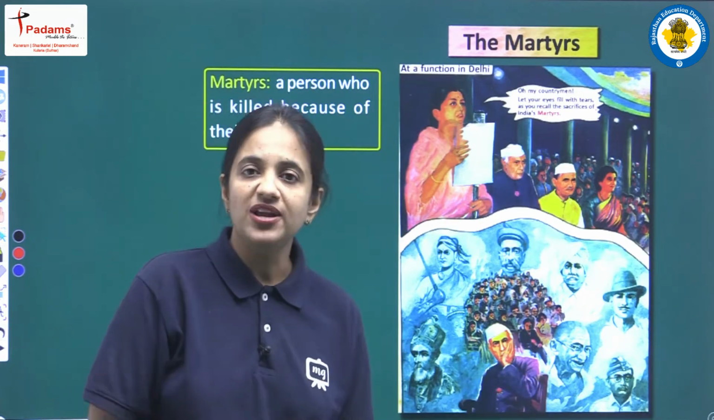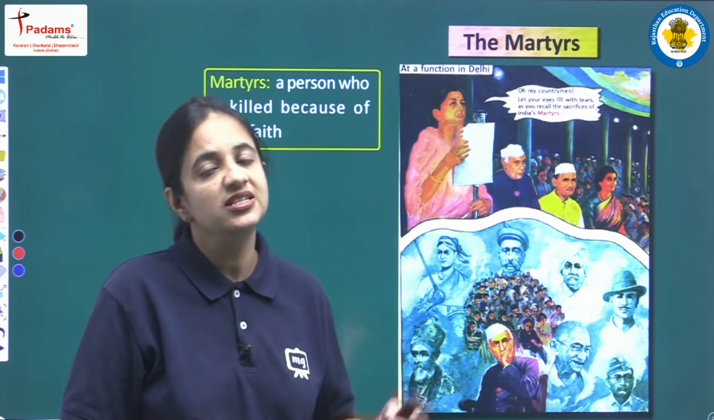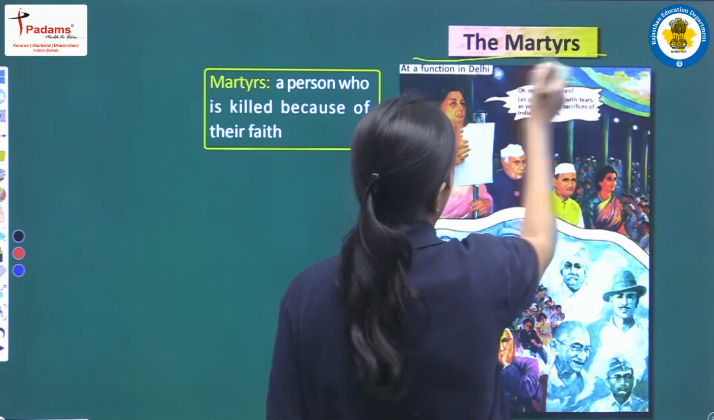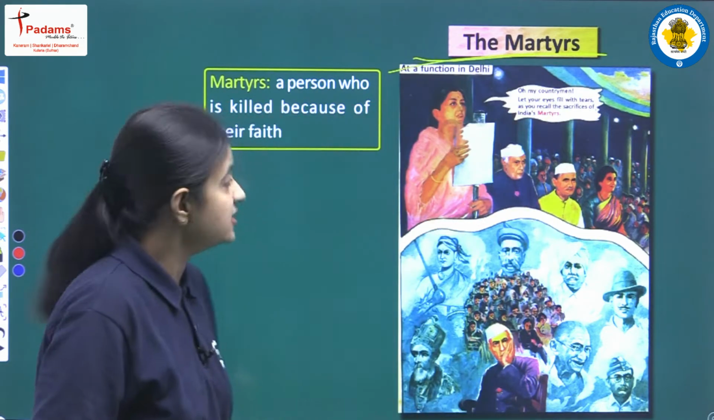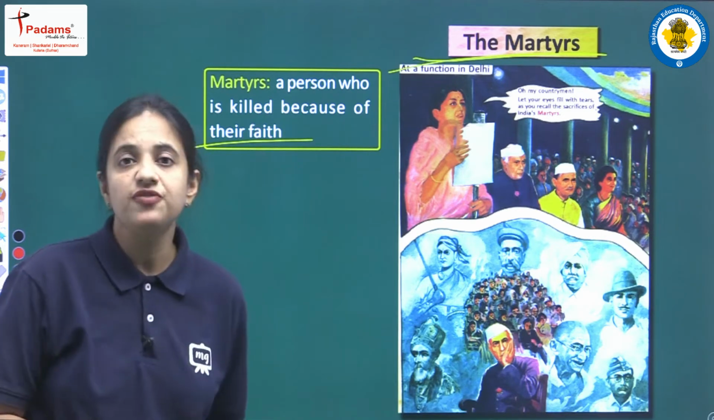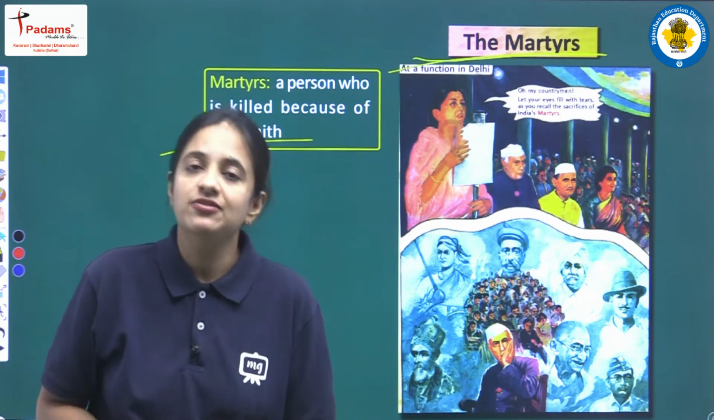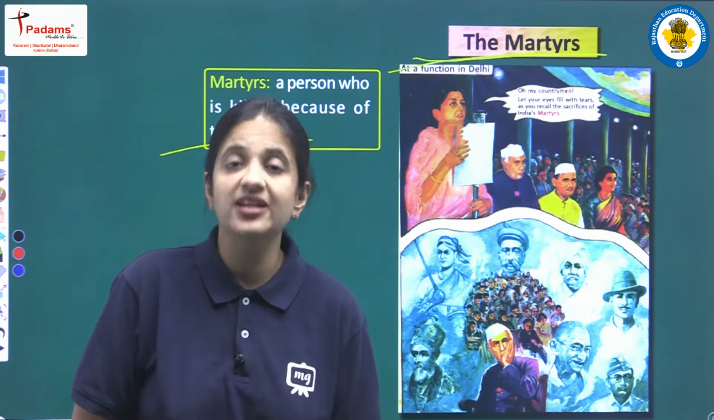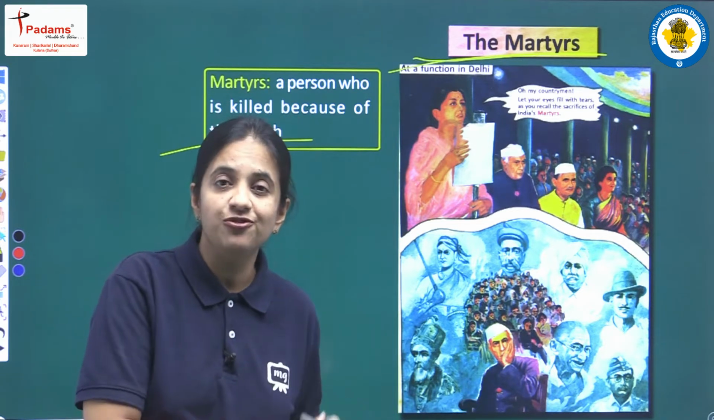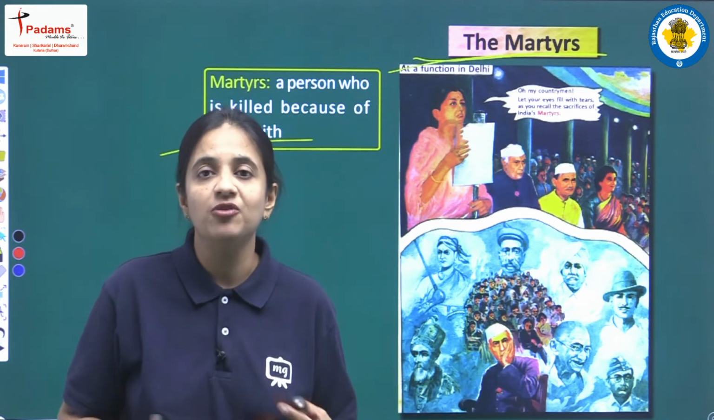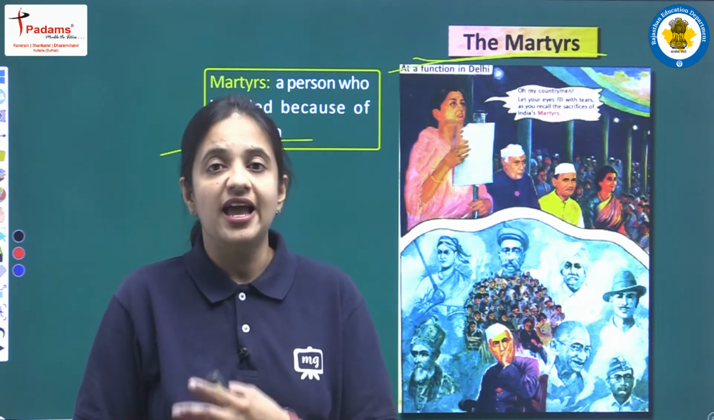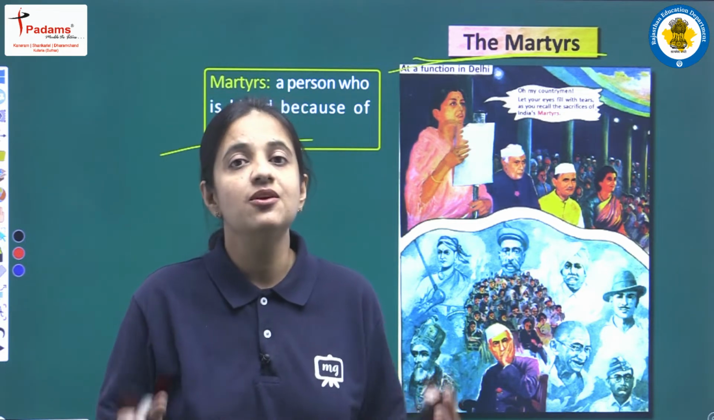In this chapter we have some different parts. This is our very first part, and the name of this part is the Martyrs. What does martyr mean? A martyr is a person who is killed because of their faith. It means if some person is very determined, if some person has very deep faith, and because of that faith he has no care about his own life, and is even killed because of that faith, then that person is regarded as a martyr.